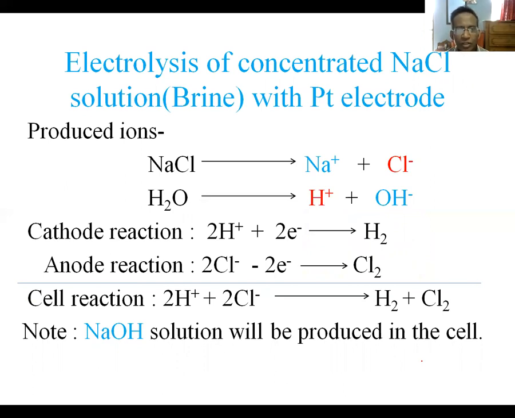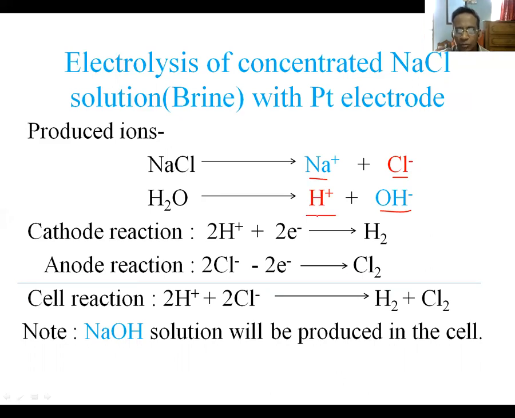In concentrated sodium chloride solution, sodium chloride ionizes to produce sodium ion and chloride ion. Similarly, water being a weak electrolyte, it will also partially ionize to produce hydrogen ion and hydroxide ion. Now, this time also we have two cations, sodium ion and hydrogen ion, and two anions also, chloride ion and hydroxide ion. Between these two cations, sodium ion and hydrogen ion,